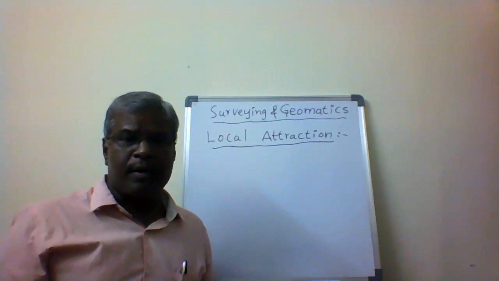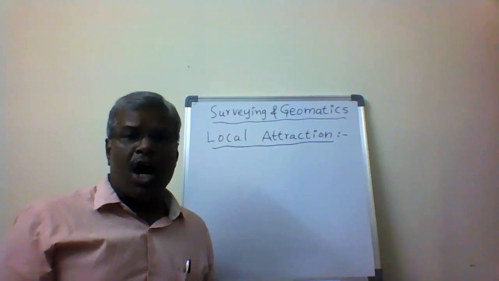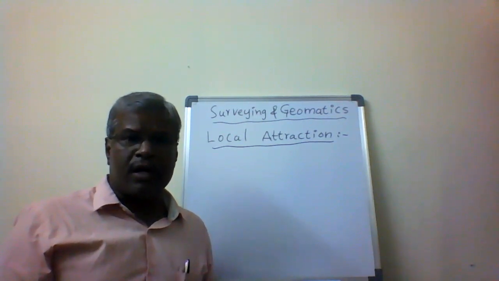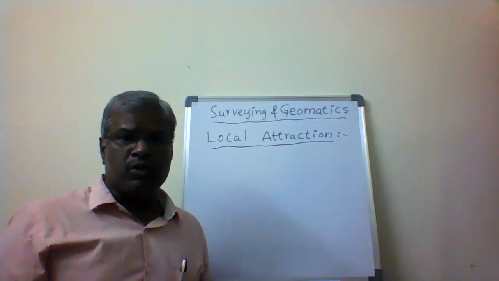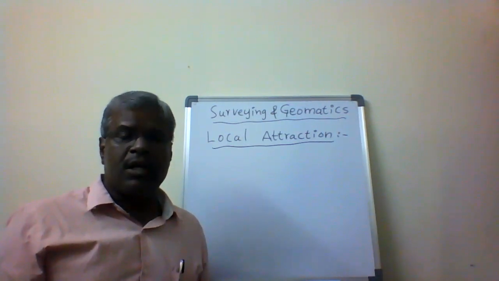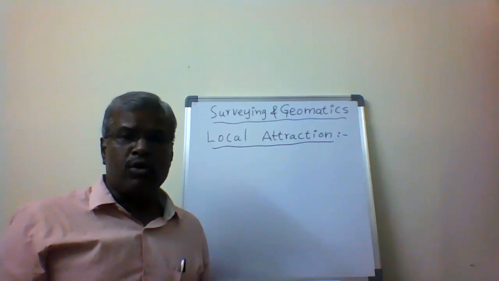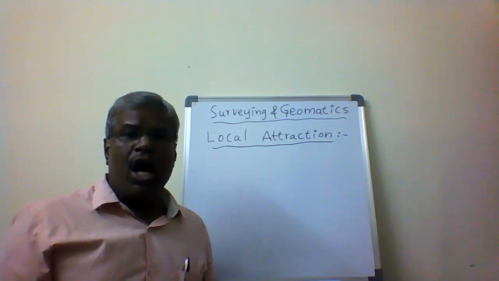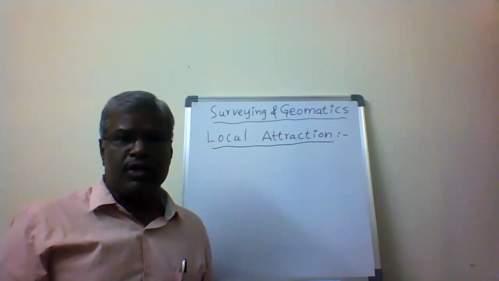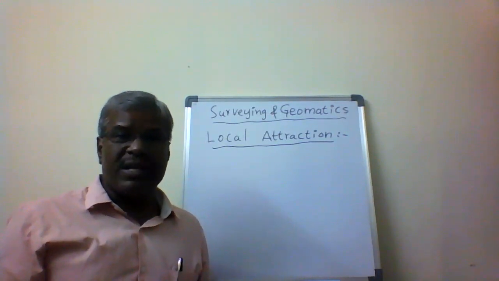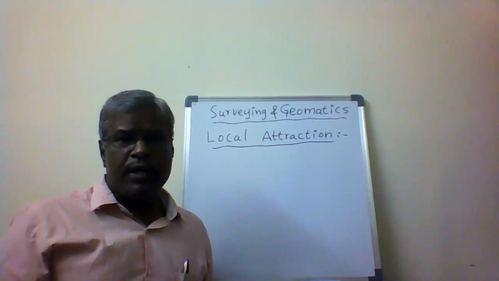The needle is attracted by magnetic influencing objects, so the magnetic north is disturbed. Finally, local attraction means the magnetic north is disturbed by magnetic influencing objects, so it does not show the magnetic north correctly. Whatever bearings we take will be erroneous, wrong measurements. That is why we have to detect it. How do we detect it?